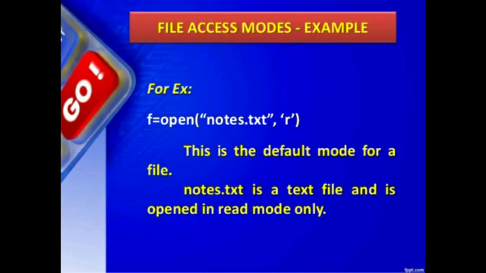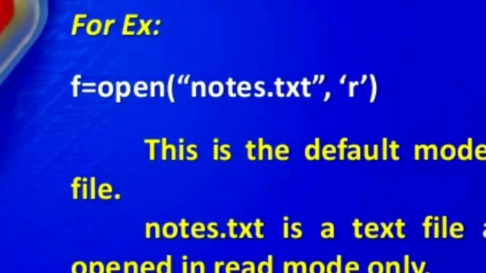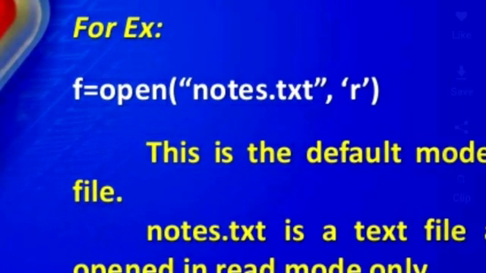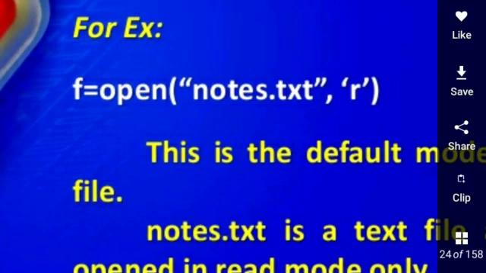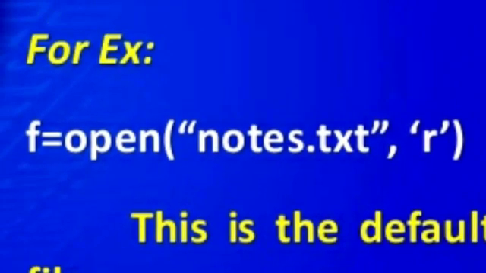Examples for file access modes. The first one is read mode. f is equal to open notes.txt r. Here f is the file object. By the file name you should understand whether it is a text file or a binary file. All text files should have the extension .txt. Notes.txt means notes is a text file.